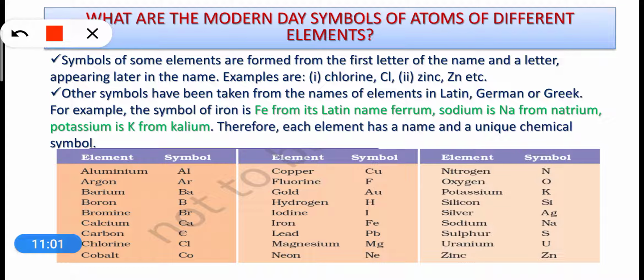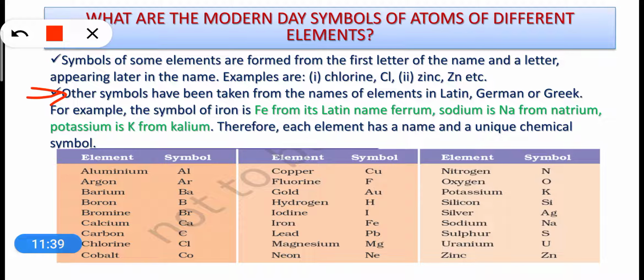Now, dear students, for some elements, the symbols are formed from the first letter of the name and a letter appearing later in the name. For example, if we talk about chlorine, then Cl. Look here, the spelling of chlorine is C-H-L-O-R-I-N-E and the symbol is Cl, right? In the same way, if we talk about zinc, then the symbol is Zn.